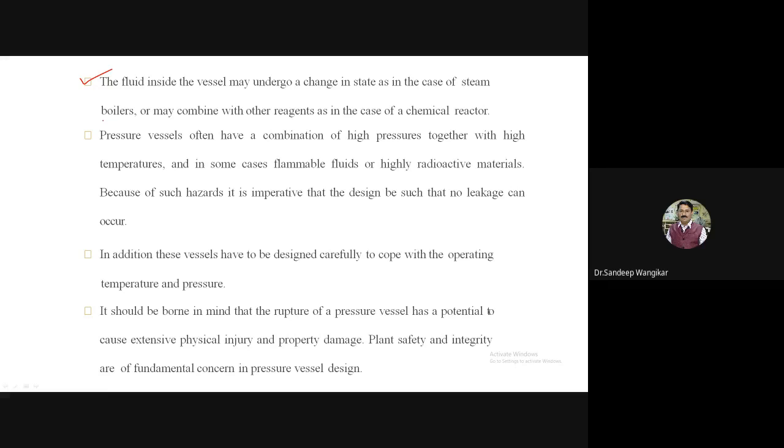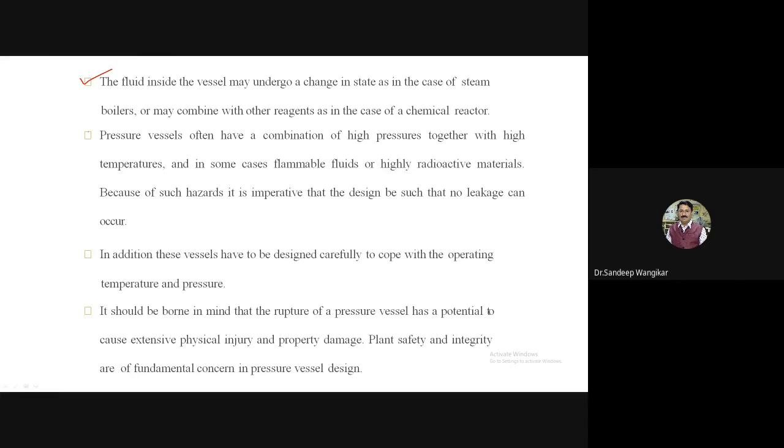So the fluid inside is changing state: boiling water, vapors, steam, supersaturated steam. The moisture content is also changing. Or it may combine with other reagents in the case of a chemical reactor. If it is a chemical reactor, there are chances that it will combine with other reagents within the reactor.